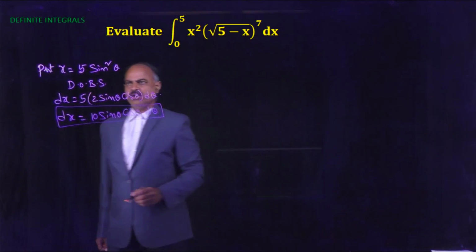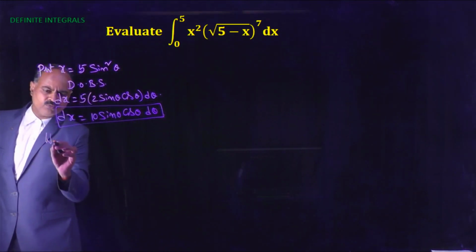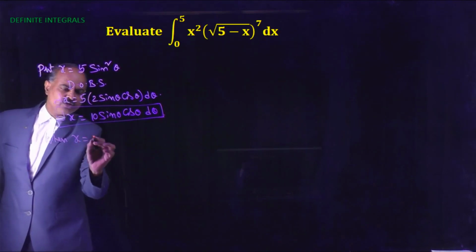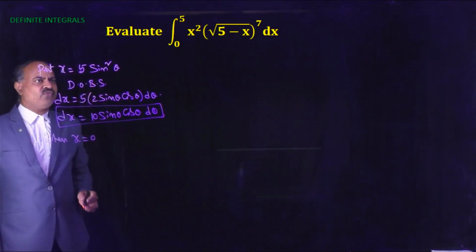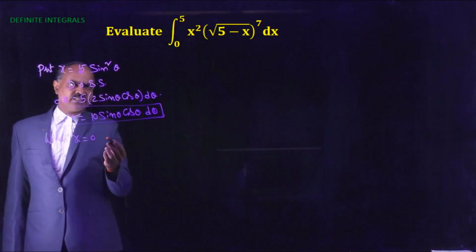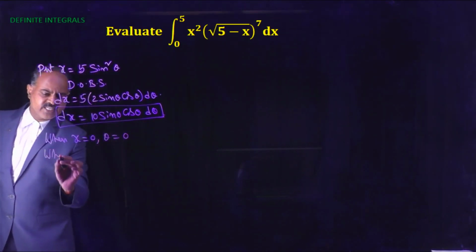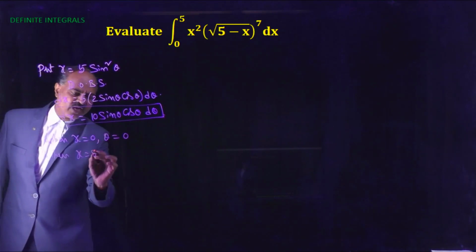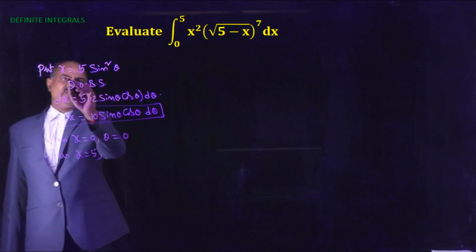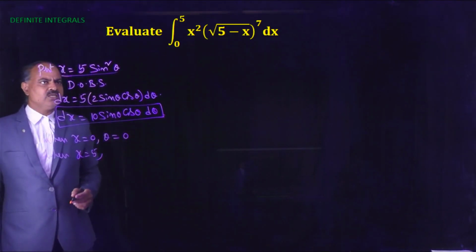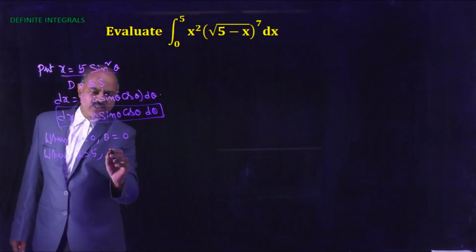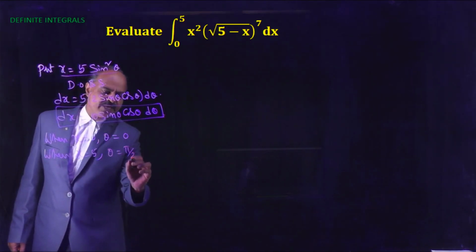When x equals 0, 0 equals 5 sin square theta, so this implies theta equals 0. When x equals 5, 5 equals 5 sin square theta, so sin square theta equals 1, this implies theta equals pi by 2.